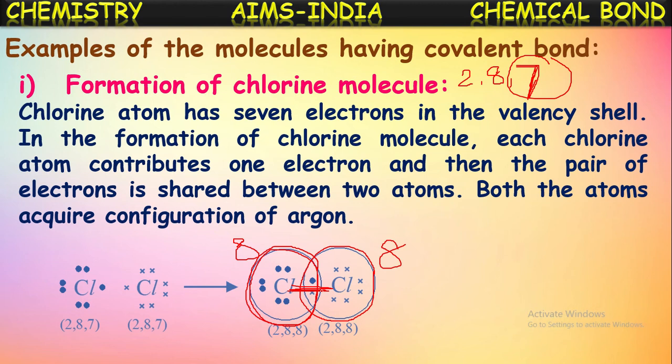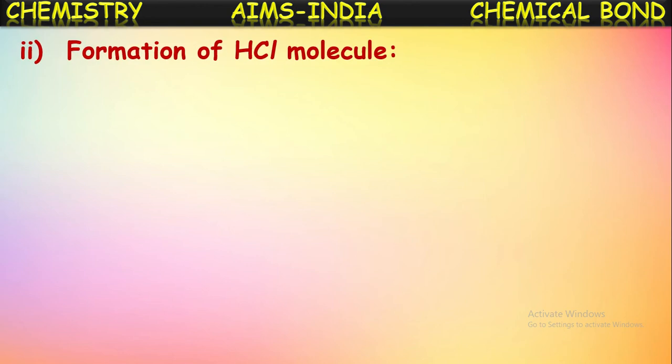Can we say now the valency or covalency of chlorine here? How many pairs of electrons are shared? 1. So the covalency of chlorine in this molecule will be 1. The same chlorine molecule can be represented like this also, Cl-Cl. This hyphen represents the covalent bond between two chlorine atoms. Okay, let us see one more example.